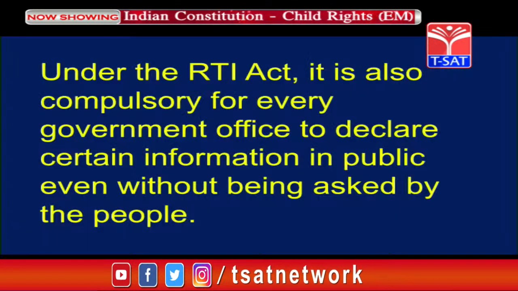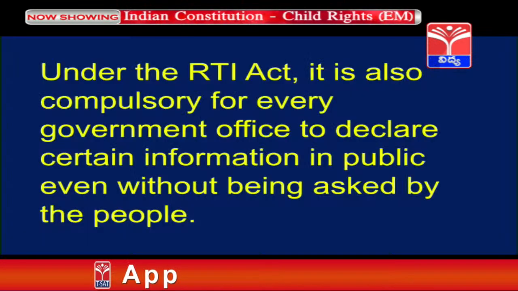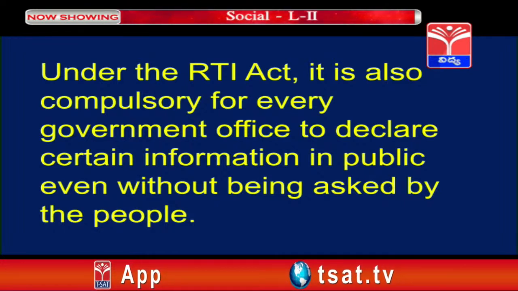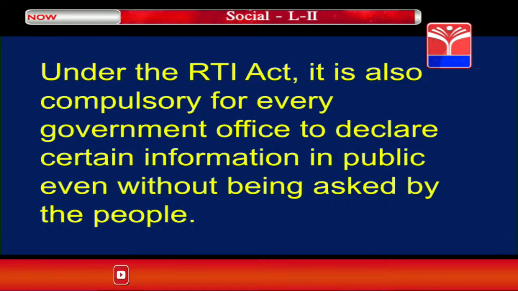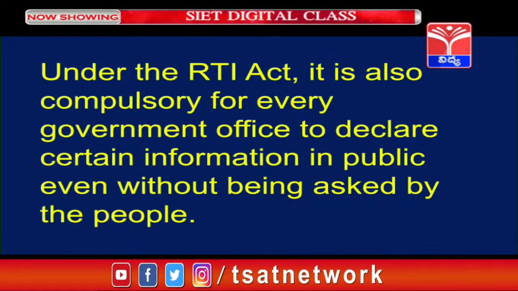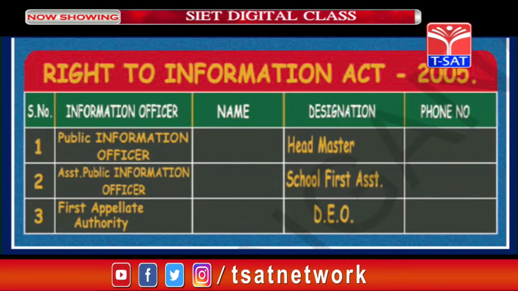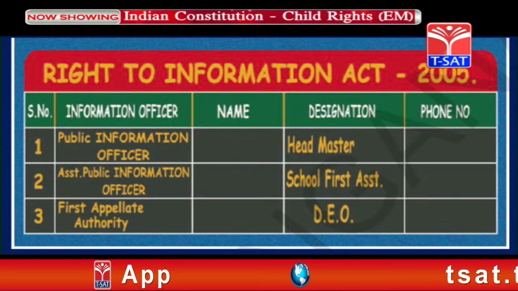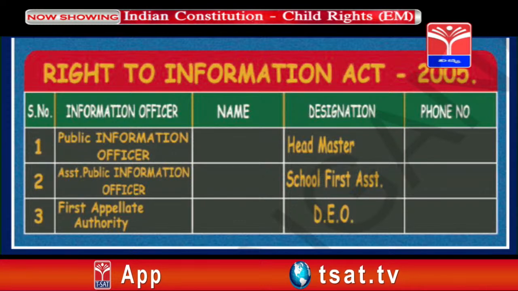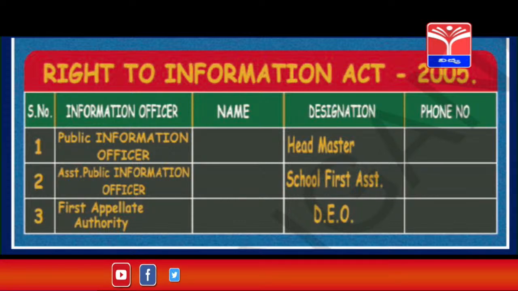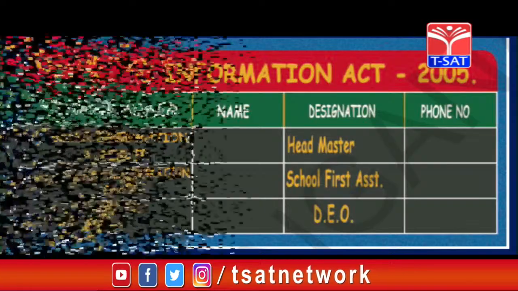Under the RTI Act, it is also compulsory for every government office to declare certain information in public even without being asked by the people. We have the Right to Information Act. According to this, all this information has to be there in every office: who is the officer who will give the information, and the details. This has to be displayed on a wall. It is a must, it is compulsory.